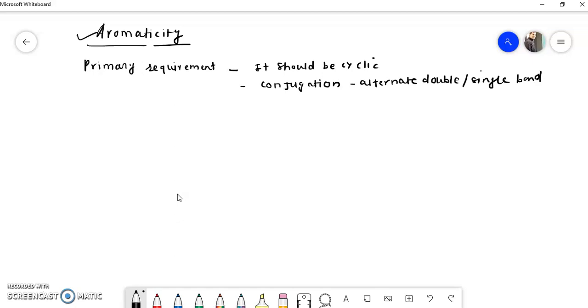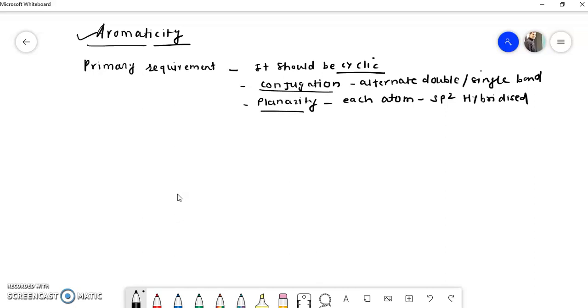Okay, and another primary requirement is planarity. So that is also important. So what is planarity? That each atom should be sp2 hybridized. Okay, so these are the primary requirements for any structure to become an aromatic compound. It should be cyclic, remember, it should be conjugated, and it should be planar.